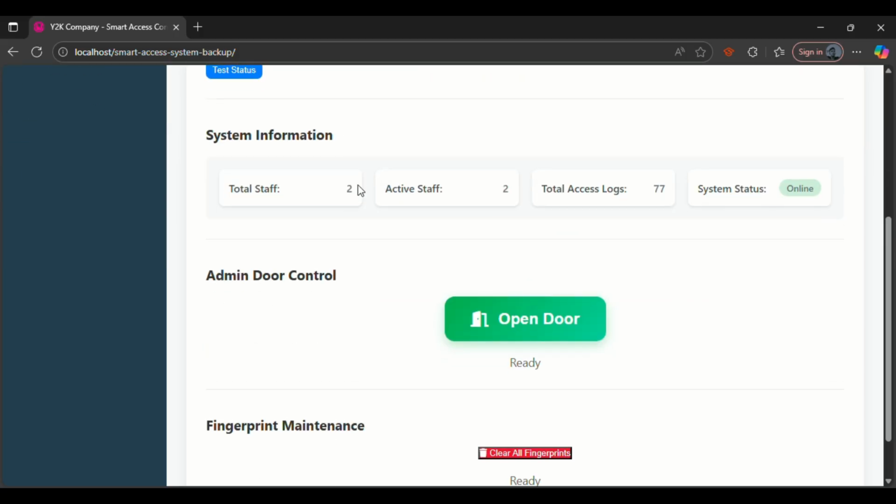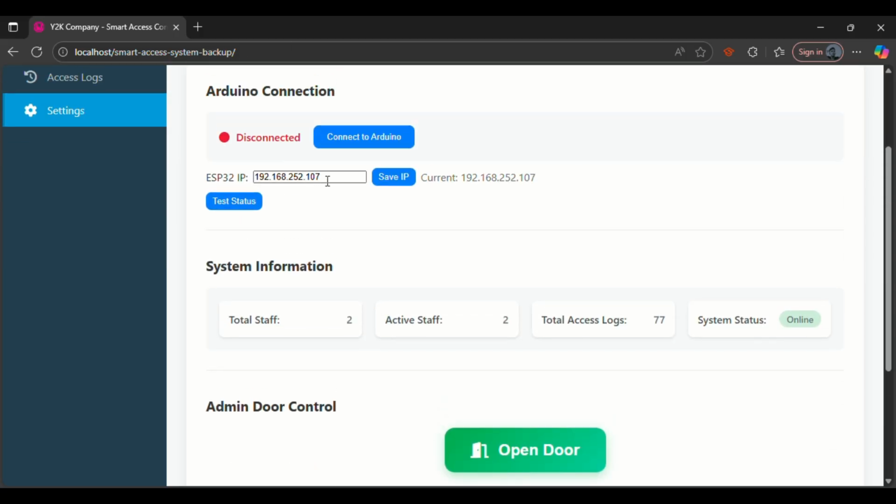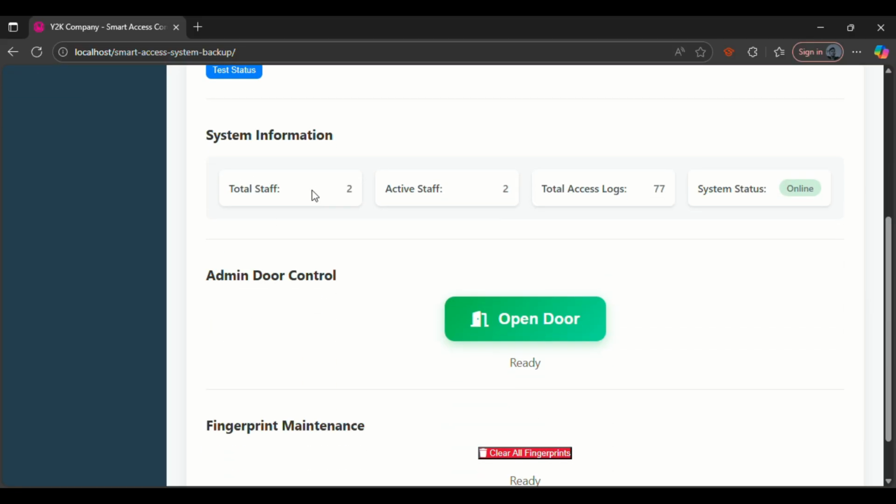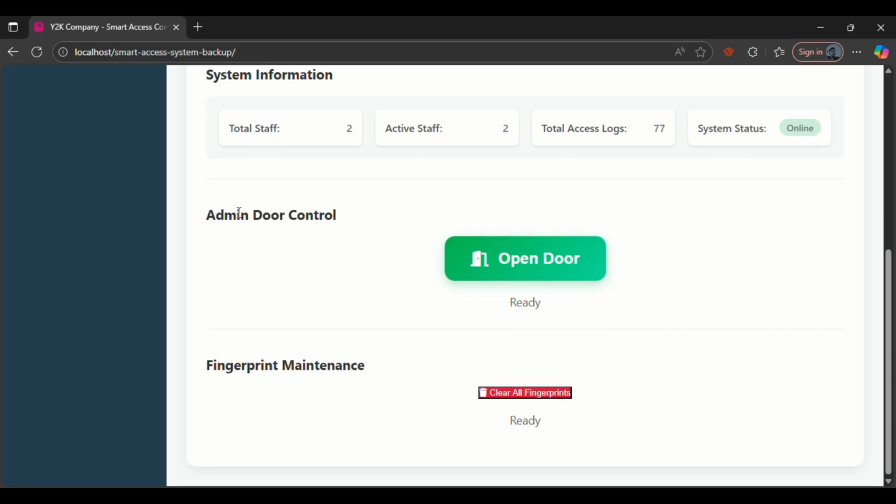You have to synchronize the correct IP address to connect with the system, and then you can see the system information: how many staffs you have, the total access log, and the system status.